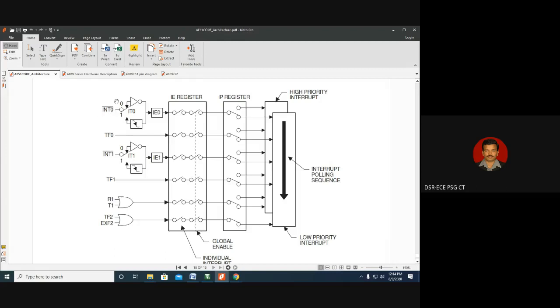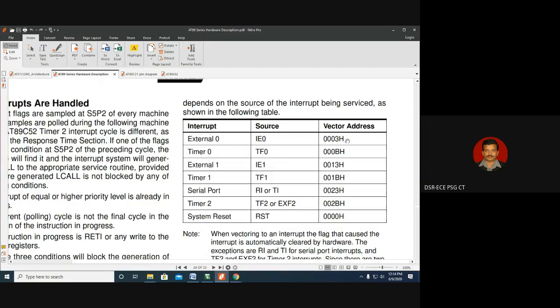So when it becomes 0, what happens? Because we have enabled the external interrupt 0, which let us assume has the highest priority, it will interrupt the microprocessor, and microprocessor execution will come to the 0003 location. In the 0003 location, what program do we need to write? We need to write a program in such a way that it switches on the emergency alarm. Because if there is a fire, we have to switch on the emergency alarm, open the emergency door, and call the fire service. Those instructions we have to write from memory location 0003.